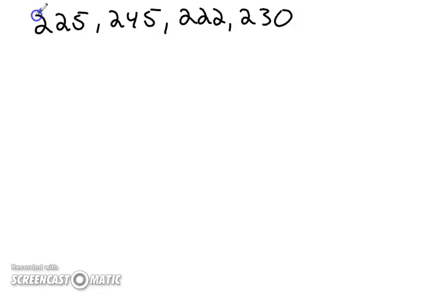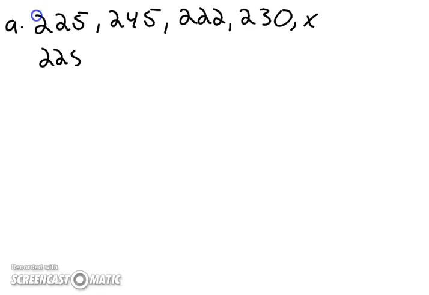Now we're looking for the mean. That game 5 score that we don't know is x, so we're going to call it x. Okay? So now when we find the mean, we add up everything that we have and divide by the amount of numbers that we have.